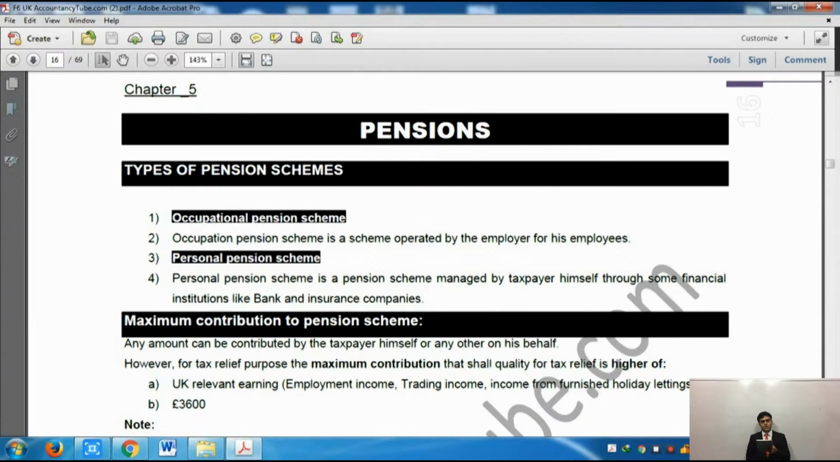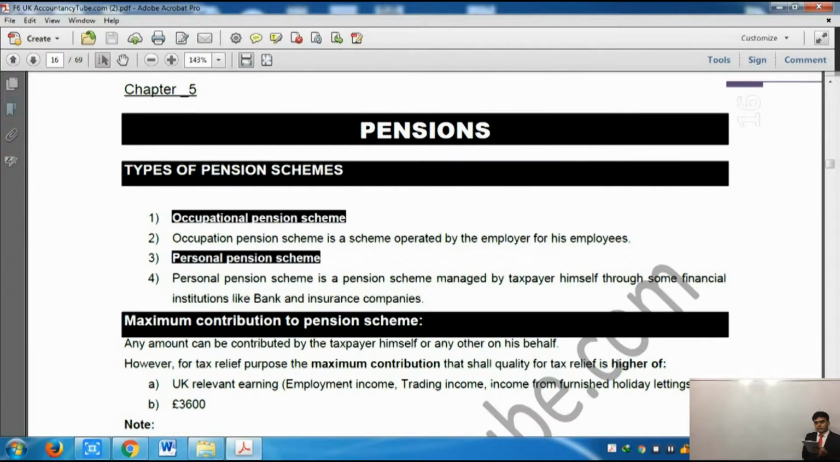Say, for example, your relevant earning is £5,000. In this case you will get relief on £5,000 instead of £3,600, right? And likewise, if your relevant earning is £3,000, you will still get tax relief on £3,600, because it is the higher of UK relevant earnings and £3,600.